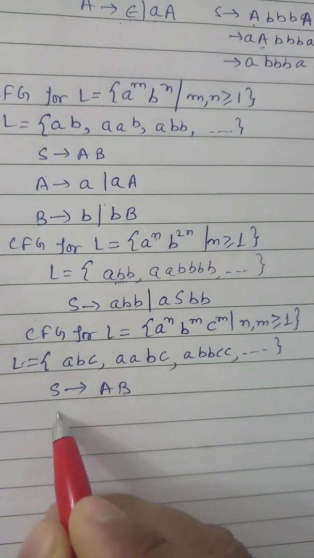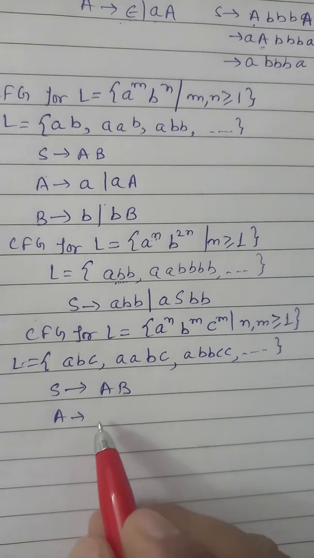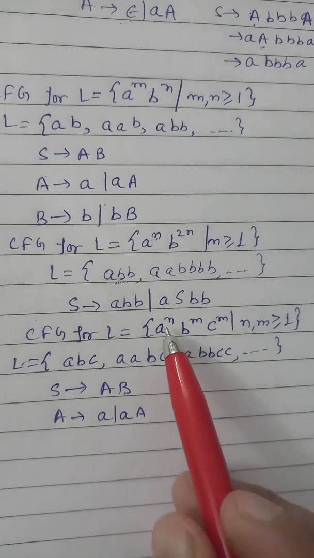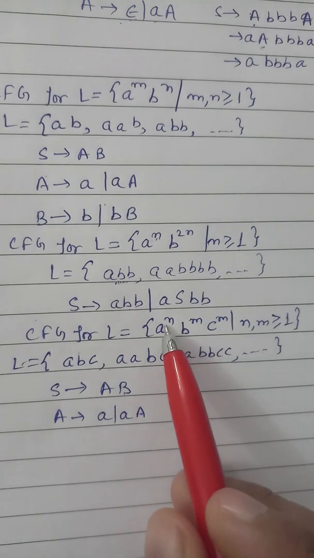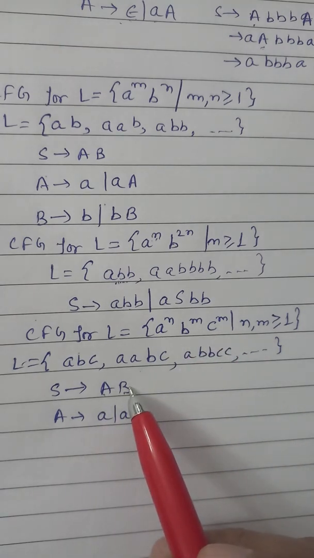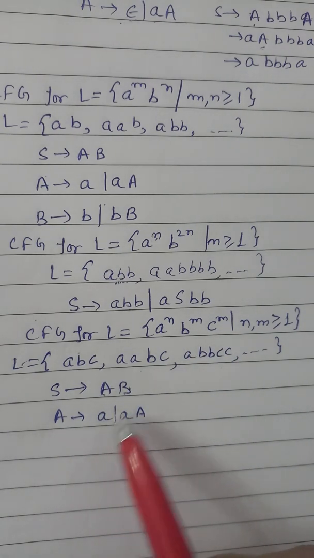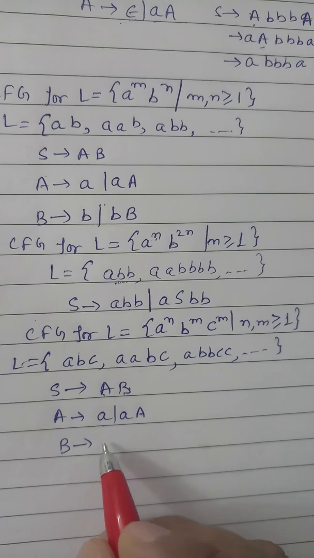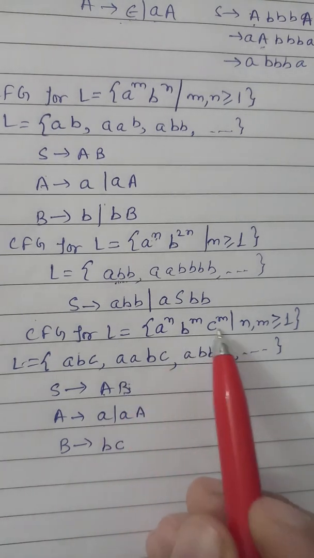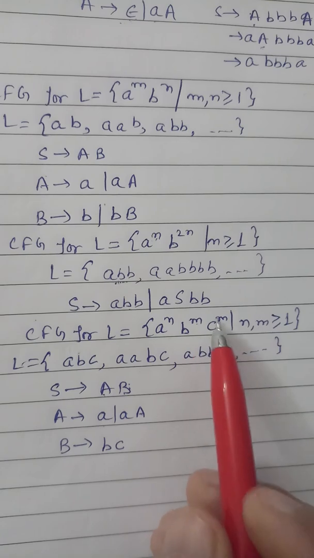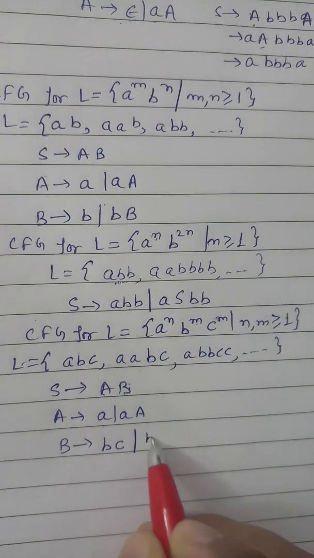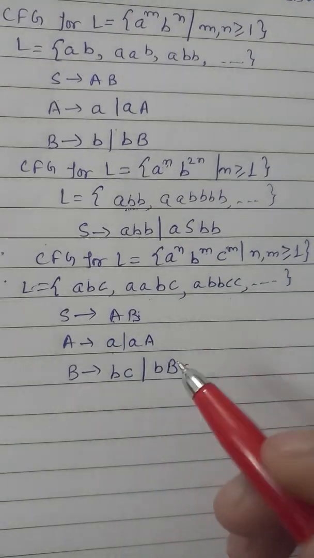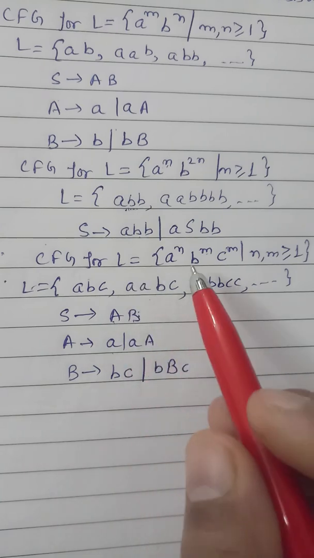A can be a or aA. Why are we taking two variables? Because here we have two things, n and m. So for n we are taking A, and for m we are taking the B variable. That's why A → a, either a single a or multiple a. In the similar way, B can be bc or bBc, because both b and c have the same power of m. So this is the production, or we can say the CFG, for this language.